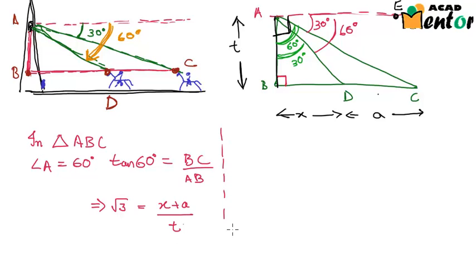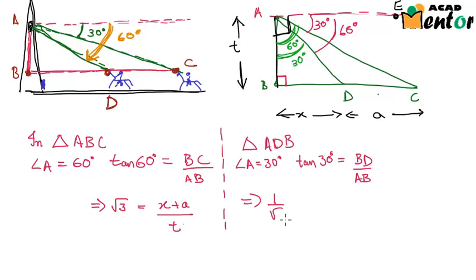What do we get from triangle ADB? Here again angle A is equal to 30 degrees. So tan of angle BAD, this angle, tan of 30 degrees is equal to opposite, that is BD, by the adjacent. Adjacent again here is AB. So we can write 1 by root 3 is equal to x by t. Let us assume this is equation 1, this is equation 2, and we'll try to eliminate t out of these two equations so that we have a relationship between x and a.